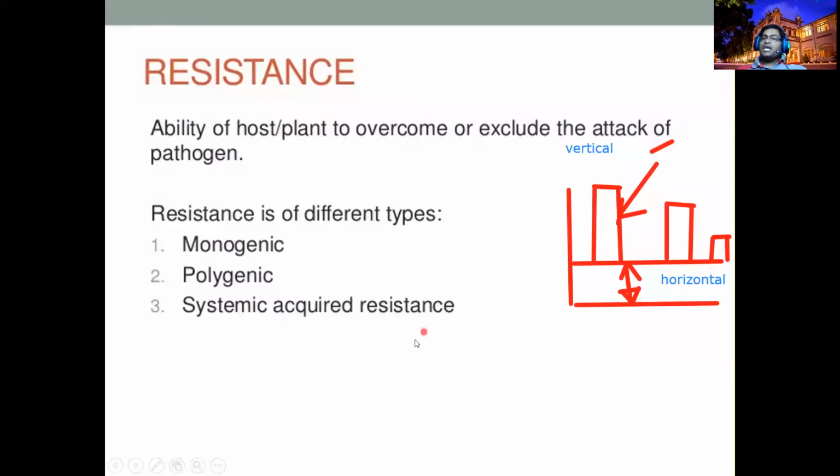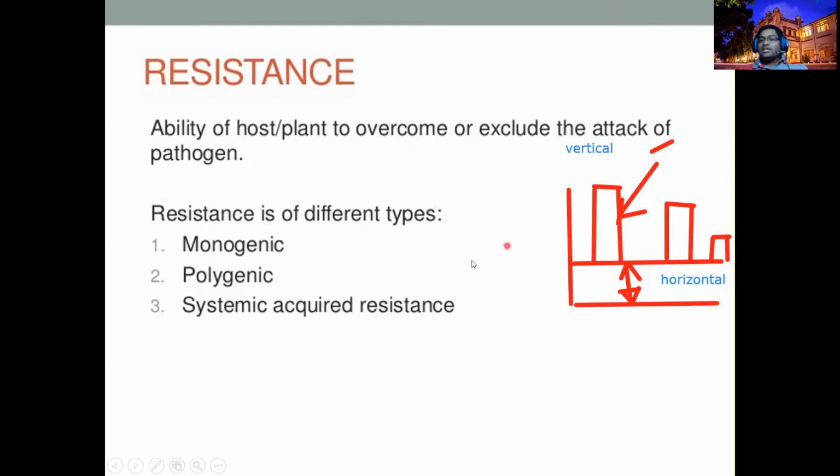Another one is systemic acquired resistance. You may not be resistant, but by giving a foreign body or particle, we induce you to show resistance. For example, vaccination. Now, with corona vaccination, people are injected with the coronavirus, a very weak virus, to expose your body to the virus. Then your body will react against that virus and become resistant, like horizontal resistance. This state may be a bit higher. That we call systemic acquired resistance.